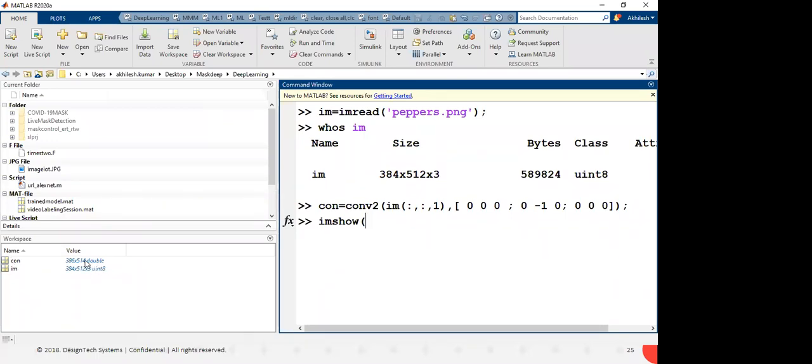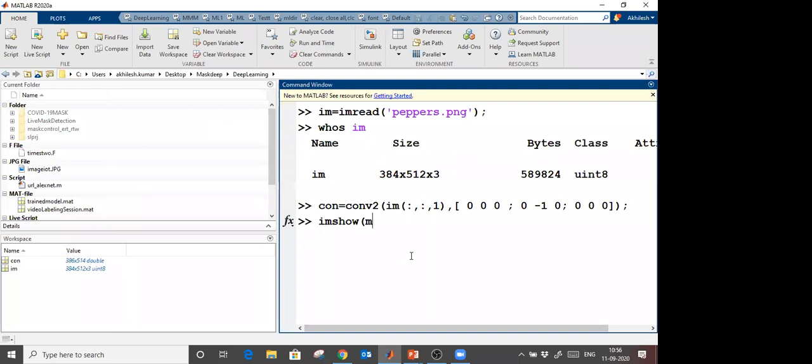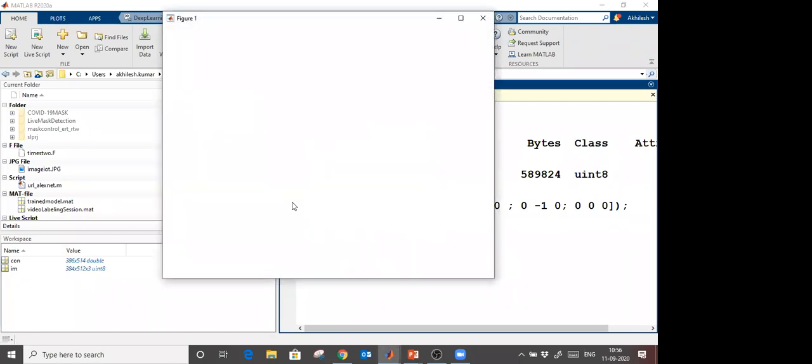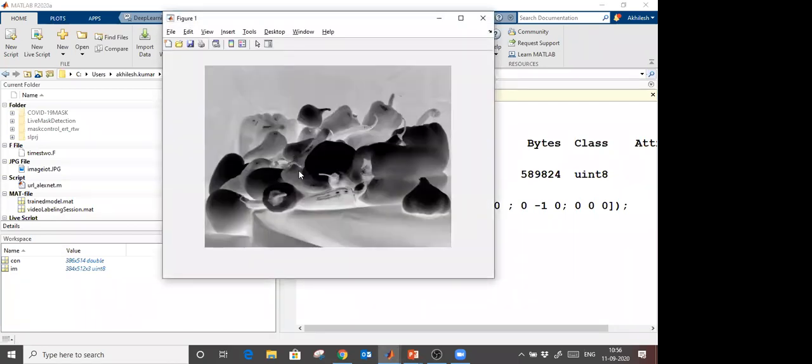So if I do imshow directly of this convolved image, I can't see that image actually. So we have to convert it again to gray form by giving the command mat2gray of this convolved image. So you see that this is a complement of that image. See, this is the first feature.